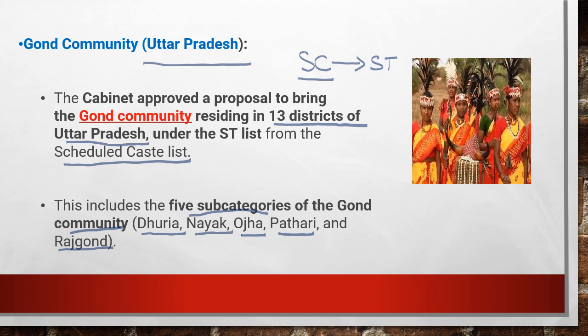So in some of the question papers we get questions like, which of the following is not a subcategory of the Gond community? So there is a possibility to ask the question in this way. So please do remember the 5 subcategories of the Gond community also from the current affairs point of view.